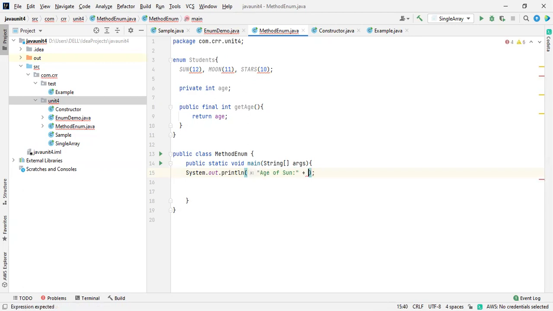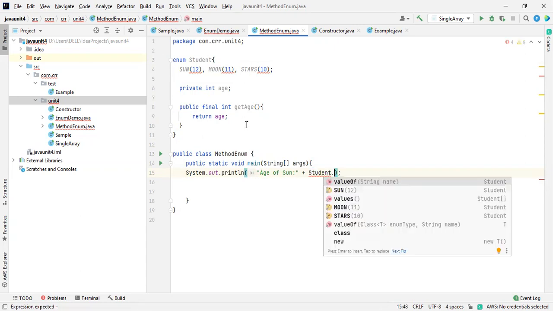How are you going to retrieve that information? Here you need to get the enum. What is the enum over here? Students. Students dot, and everything is showing over here: sun 12, moon 11 and stars 10.